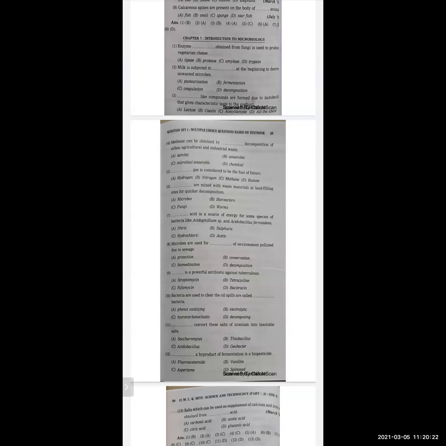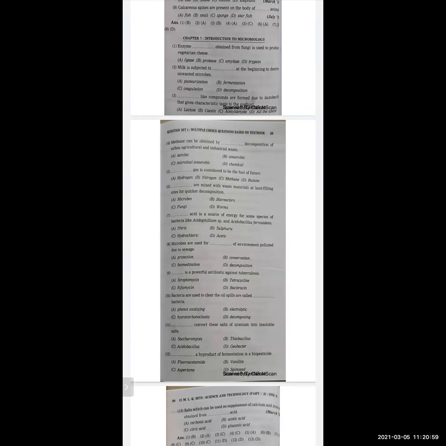Bacteria that are used to clear oil spills are called dash bacteria. Options are phenol oxidizing, electrolytic, hydrocarbonoclastic, decomposing. Here some printing mistake is there. The hydro is given, but it is hydro. Okay, so the correct option is hydrocarbonoclastic.